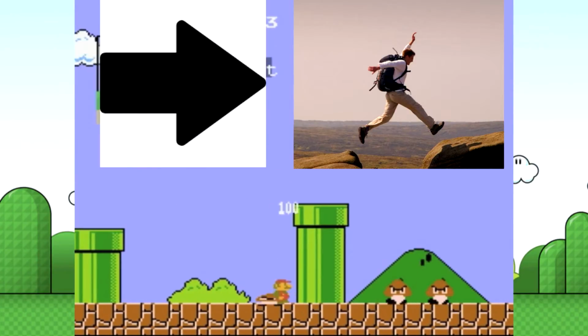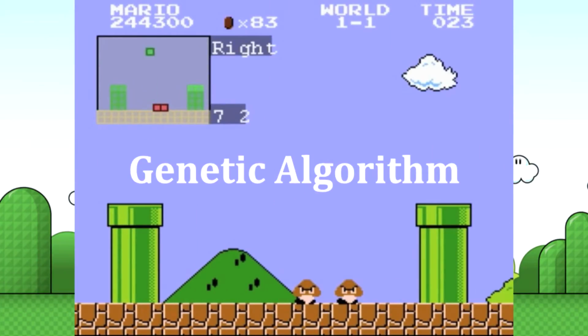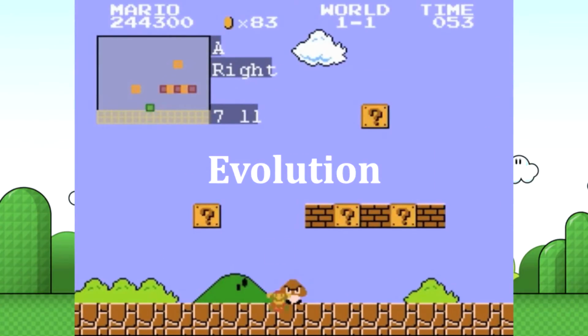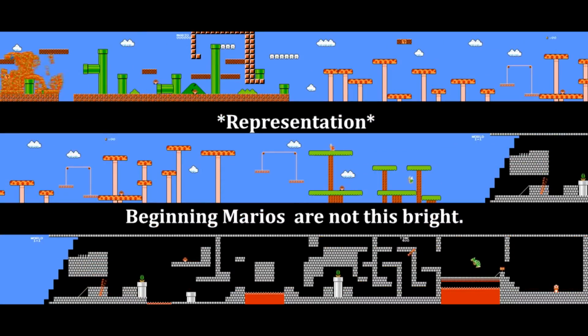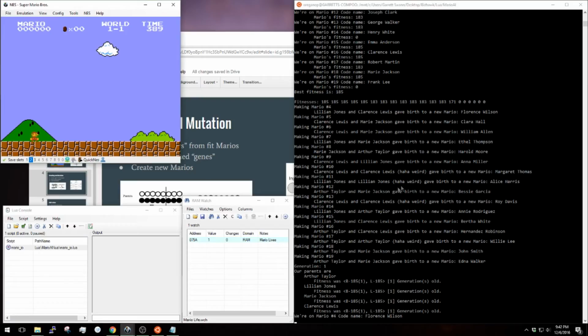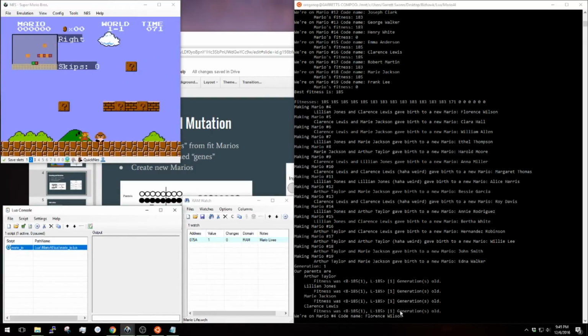So this is where a genetic algorithm comes into play, or as you know it, evolution. To start with, we make a very large number of random Marios. They each have their own randomized brain. Now we take these Marios and we just let them run wild on the program. Mostly getting runs like this, or this, or this. But eventually, one of the Marios might decide to hit right on the controller.